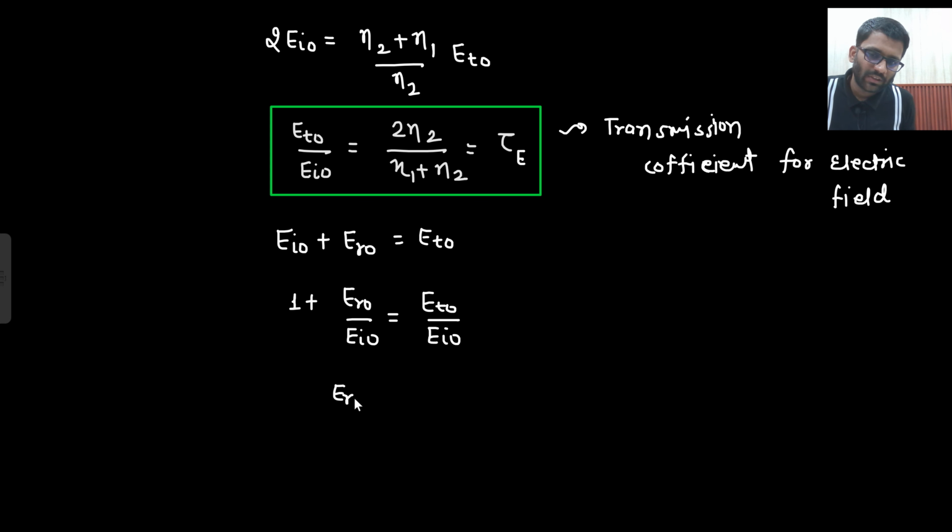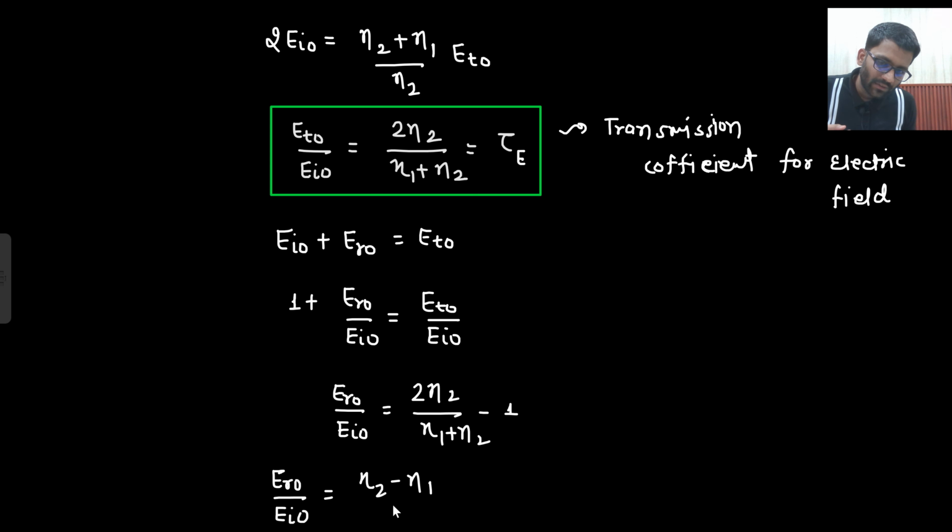Okay, so from this what I am gonna get? ERO divided by EIO, what is this value? That is 2 eta 2 divided by eta 1 plus eta 2 minus 1. So if you solve it, what you are going to get? ERO divided by EIO is equals to eta 2 minus eta 1 divided by eta 2 plus eta 1.